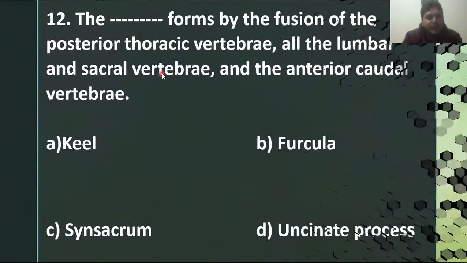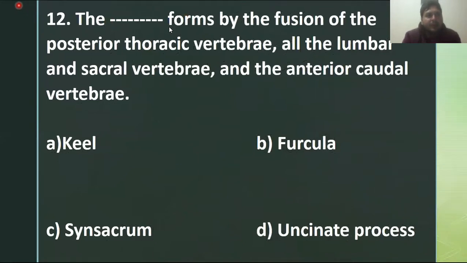MCQ number 12 is about the blank formed by the fusion of posterior thoracic vertebrae, all the lumbar vertebrae and sacral vertebrae, and the anterior caudal vertebrae. Which structure is formed by the combination of these four regions of the vertebrae? Not the keel, because the keel is present ventrally, and we're discussing the dorsal portion of the bird. The furcula is also present ventrally. Synsacrum and uncinate process. The right option is synsacrum.